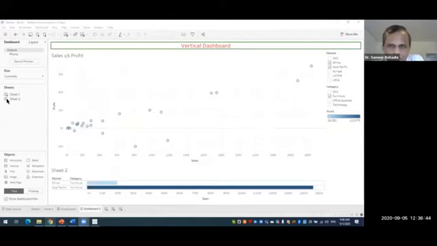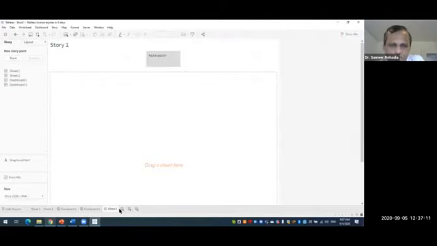So to create the stories now, where we are having these different buttons below. We have already created dashboard 1, dashboard 2. Now the last button over here, you can see my pointer, that is known as stories. If you want to create a new story, you click on that last button.